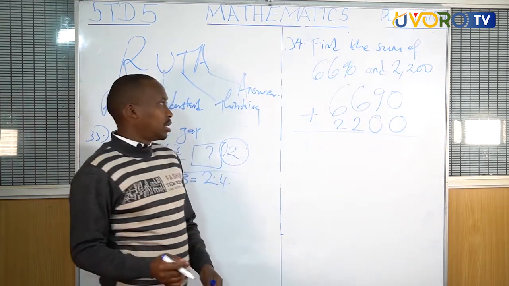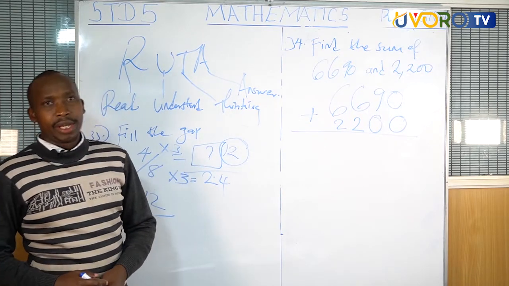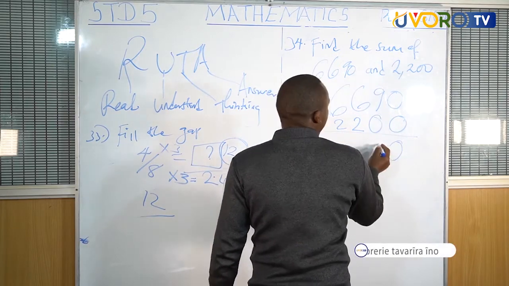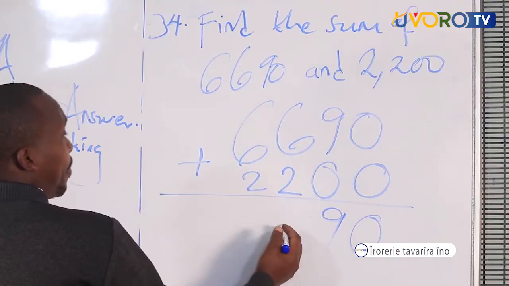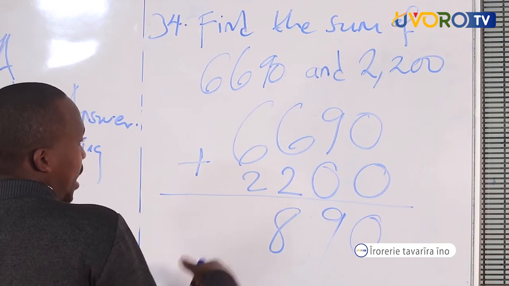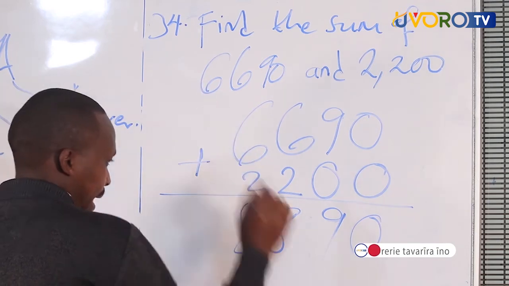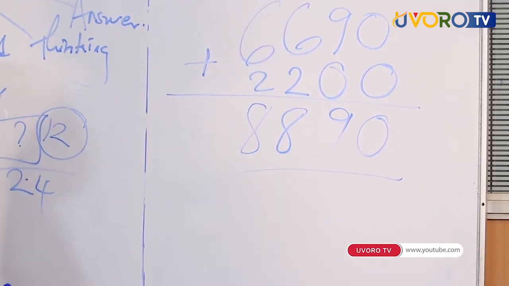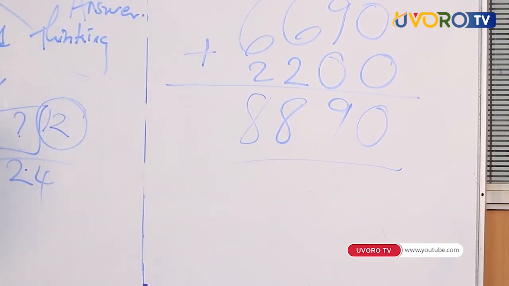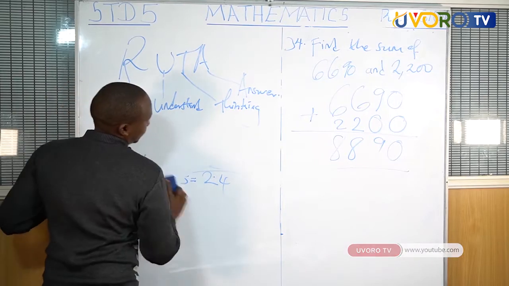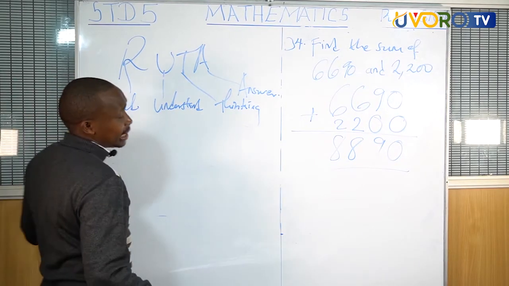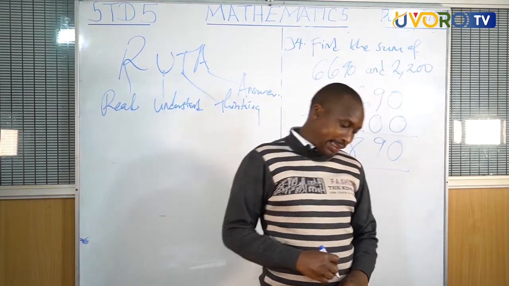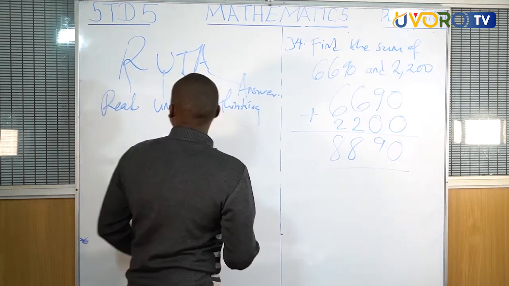You add 0 plus 0 equals 0. 9 plus 0 is 9. 6 plus 2 is 8. 6 plus 2 again is 8. Somebody to read this number in ones. Very good, that is 8,890.